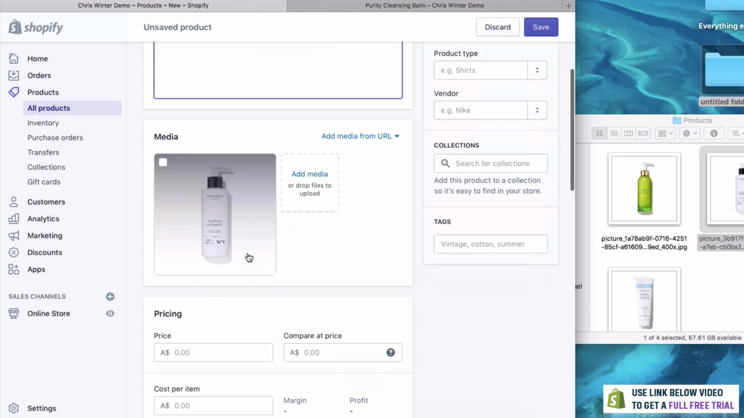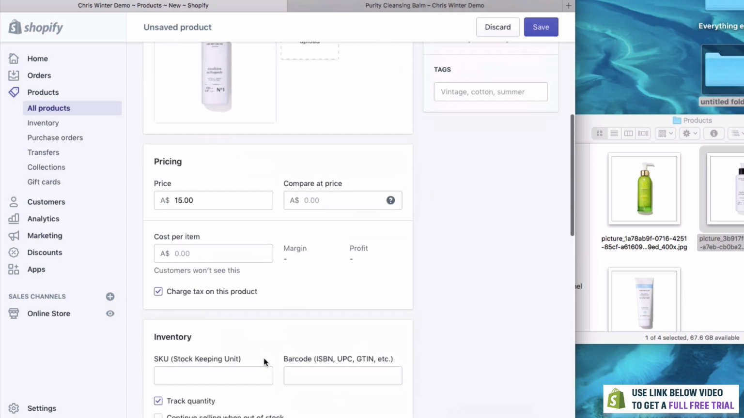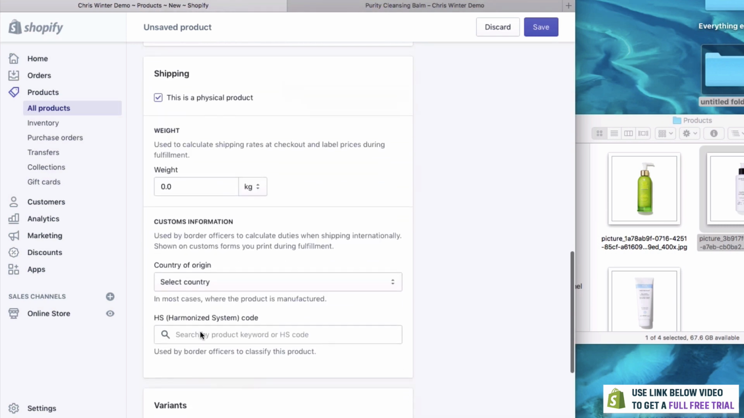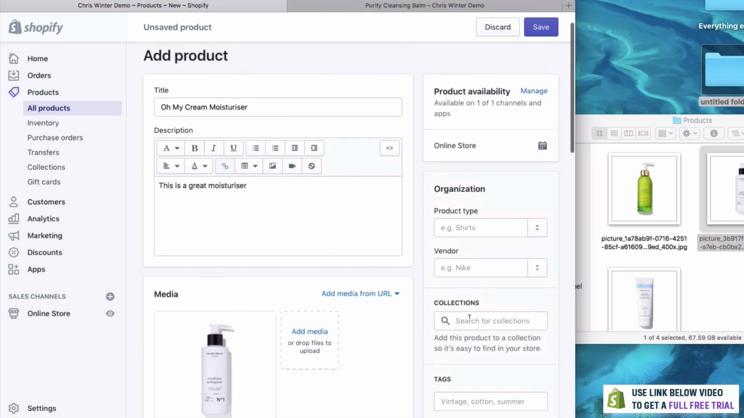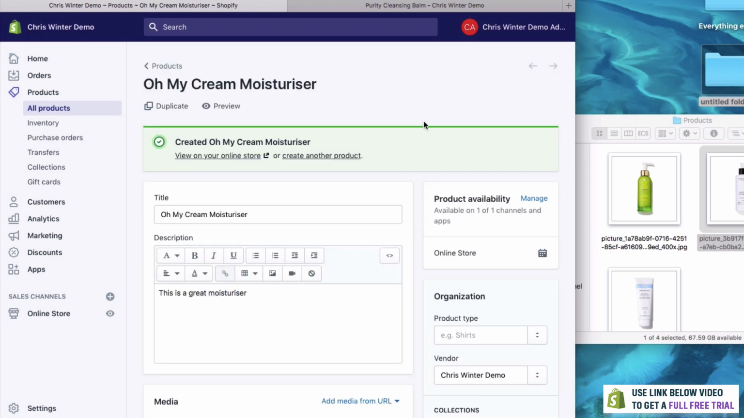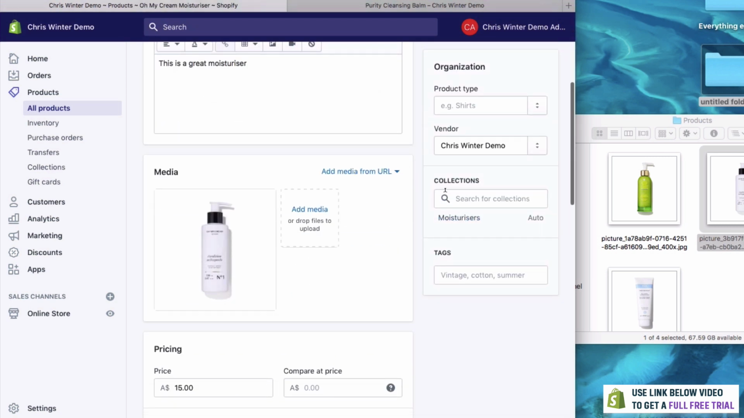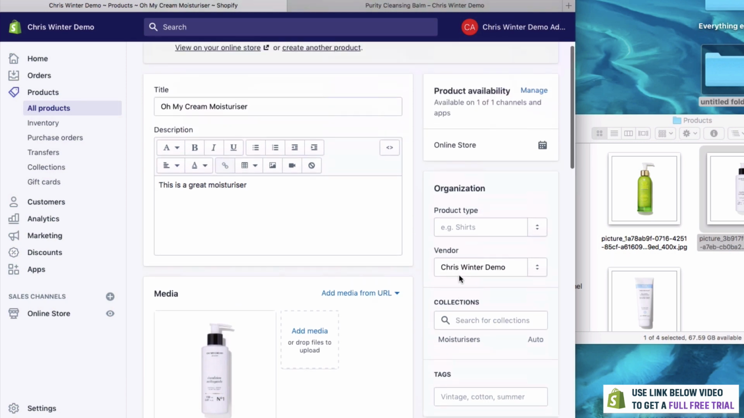It's really simple once you get the hang of it. The price, let's put this one at $15, and it's not on sale. We won't track the inventory on this one. And then we don't even have to add it to a collection here, because it's going to add automatically, hopefully. So let's click Save. And as you can see, it's automatically been added to a collection. That's really cool. Of course, there are other things that you can do. You can add tags as well, so it's easy to add to collections. But for now, this will do.